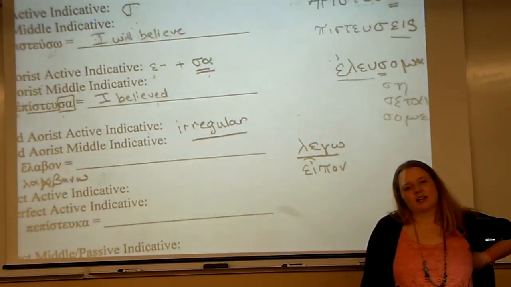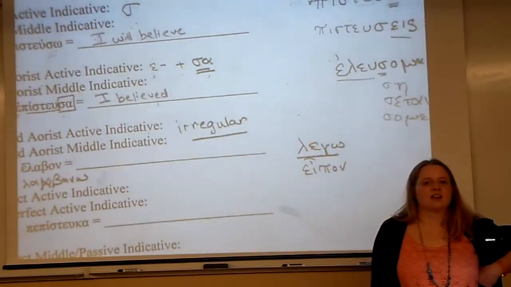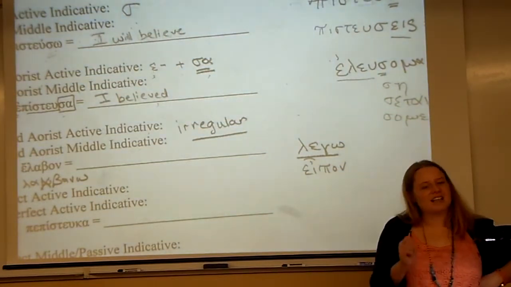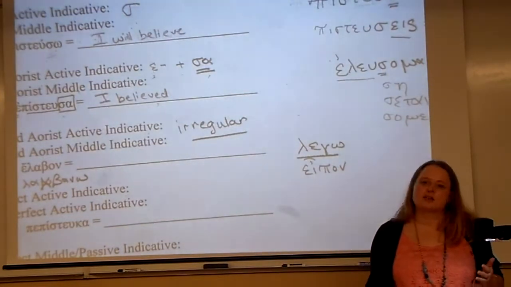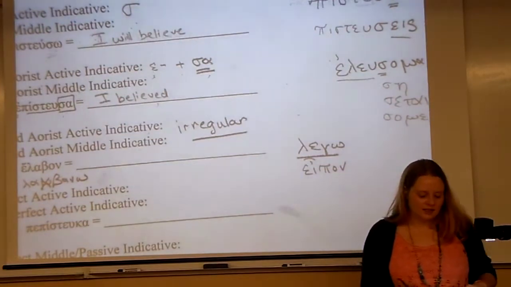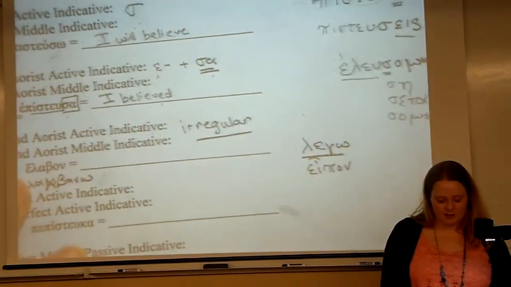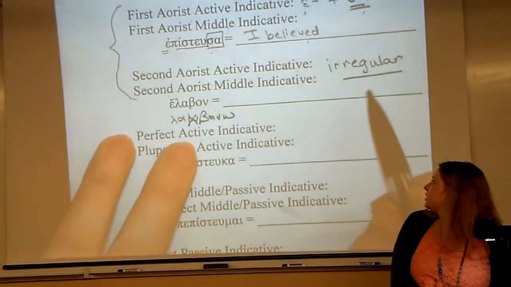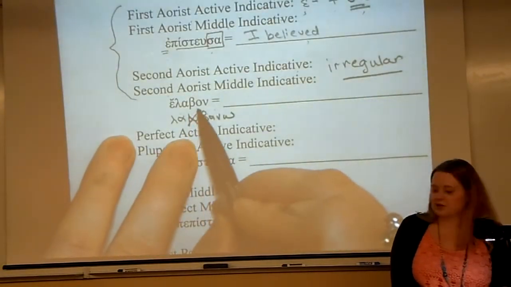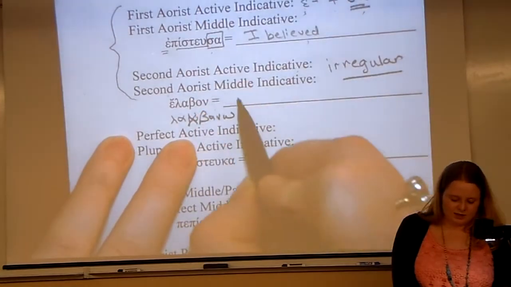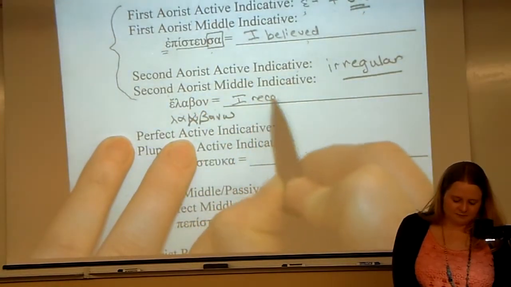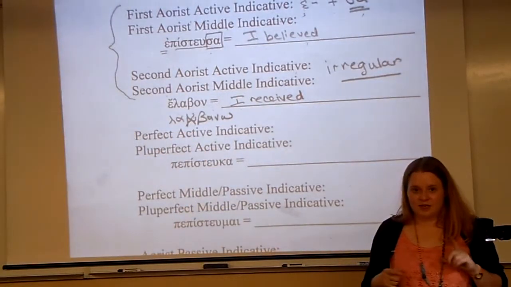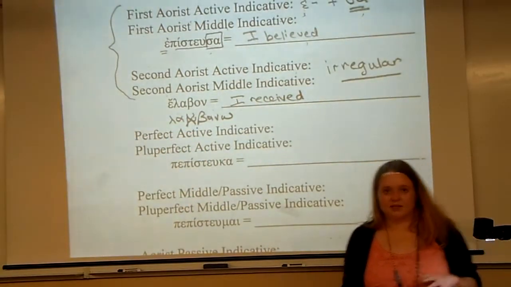The best way to think about it is we all know the past of go. I go to the store, but in the past I went to the store. It's so common that we can recognize it. This is the same thing that happens in Greek. Super common verbs change to totally irregular forms. And the totally irregular form then just is also the simple past. This could be translated, I received. Okay, I hope this is making sense of all the different things by seeing them side by side.